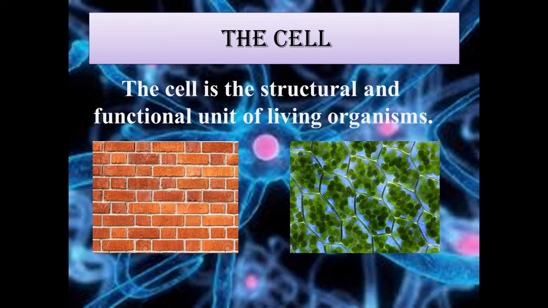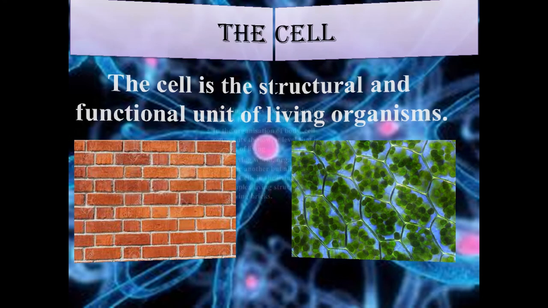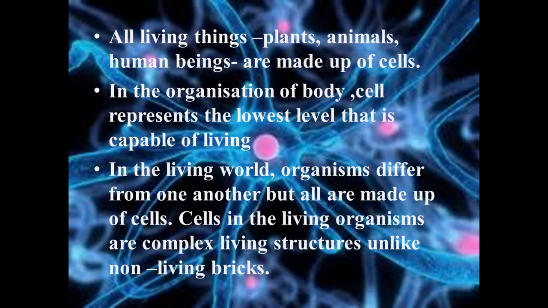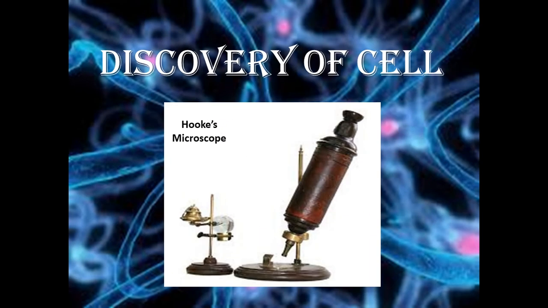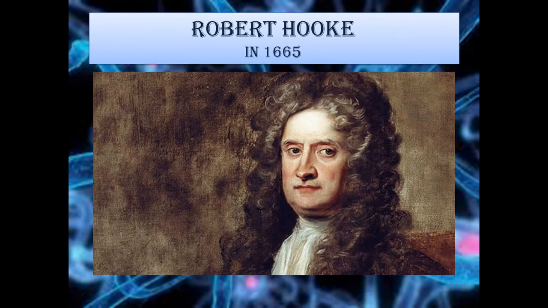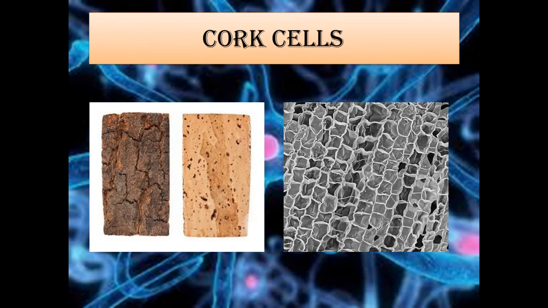Okay. So, first of all, discovery of the cell. How was the cell discovered? The cell was discovered by Robert Hooke in 1665, students. He observed slices of cork under his self-designed crude microscope. Now, what is cork? Cork is a part of the bark of the tree. Here you can see the picture. He took a thin slice of the cork and observed it under the microscope. He noticed a large number of compartments in the cork slices, resembling the structure of a honeycomb.